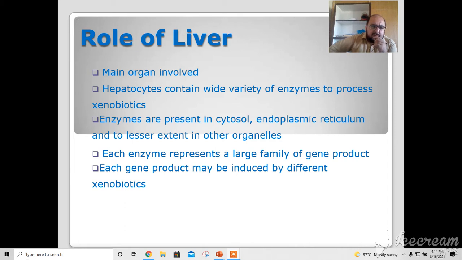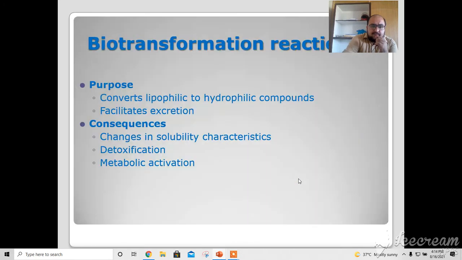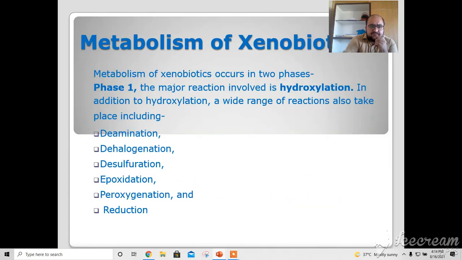Today my presentation topic is on xenobiotic metabolism. If you remember, in our previous lecture we have already talked about xenobiotics and probiotics. Now the question is how xenobiotics are metabolized in your body. The metabolism of xenobiotics occurs in two phases, and in these two phases the xenobiotics are metabolized.